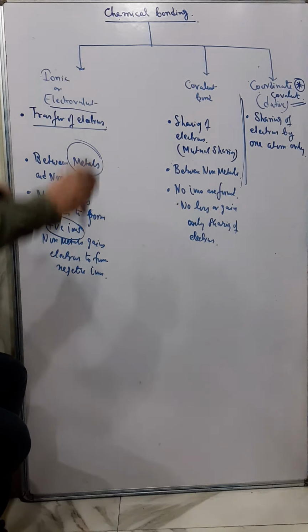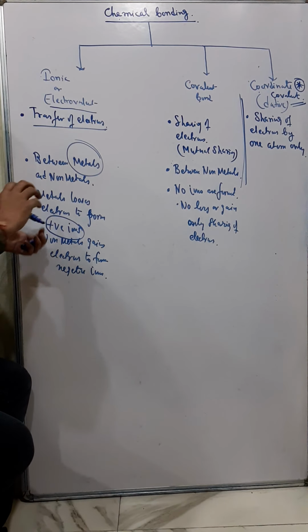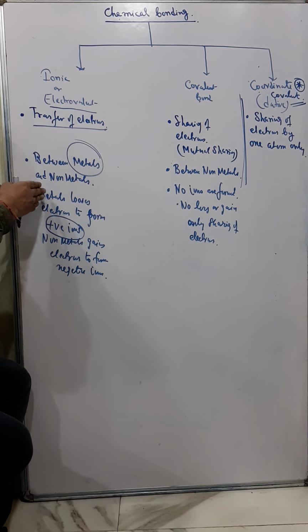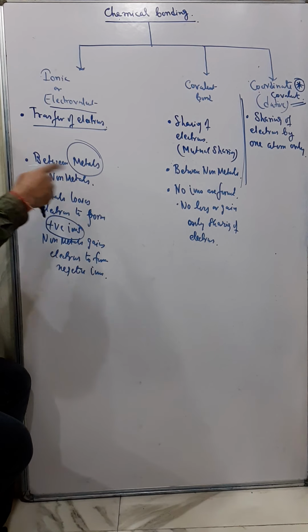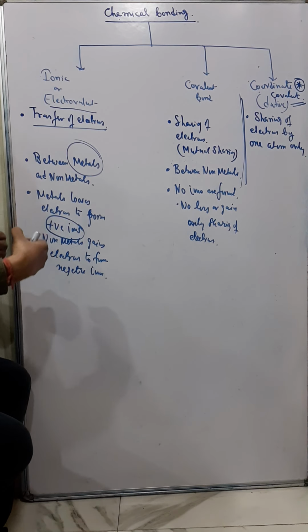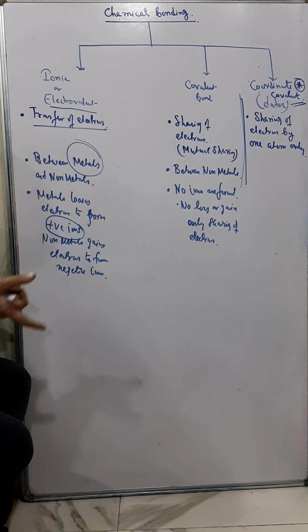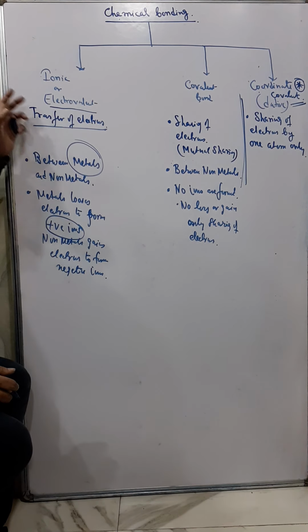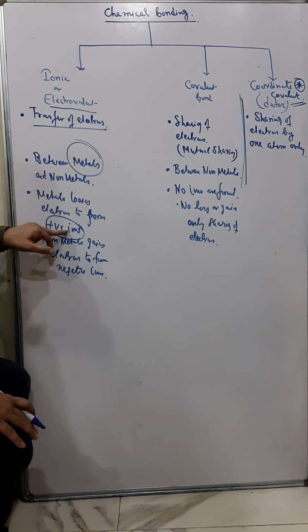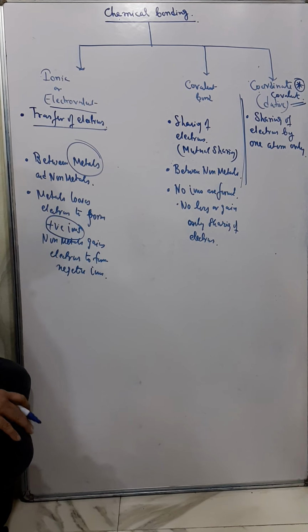So there is one that is metal loses electron and non-metals gain that electron to form this bond. So there is a transfer of electrons from one atom to another atom. That is ionic bond, and they form ions, positive ions and negative ions.